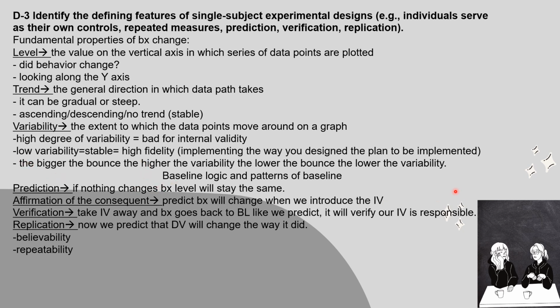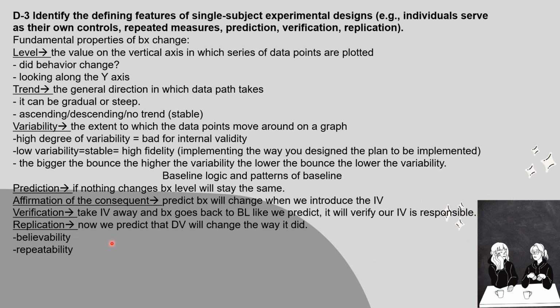Now we have baseline logic and patterns of baseline. When we're referring to prediction, this is going to be if nothing changes, behavior level will stay the same. That's what a prediction would be. Then we have affirmation of the consequent. This would be that you would predict that behavior will change when we introduce the IV. Then there's verification, which is that you would take the independent variable away and behavior goes back to baseline like we predicted. It will verify your independent variable is responsible.